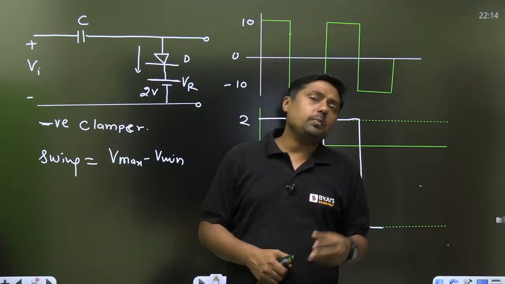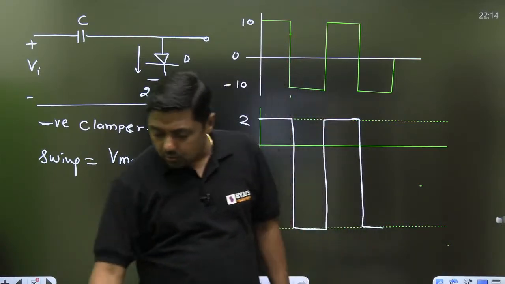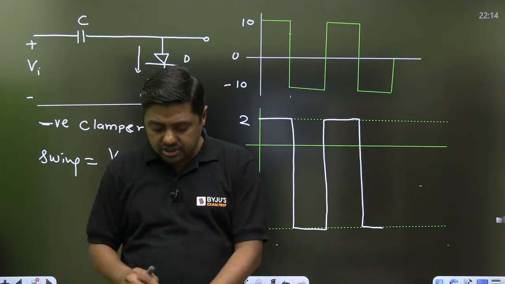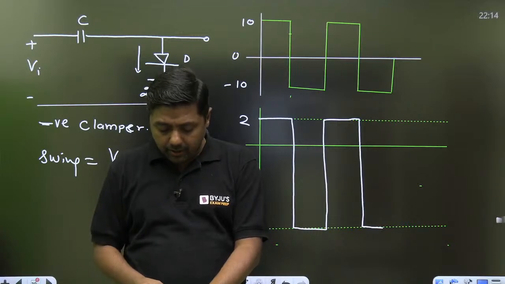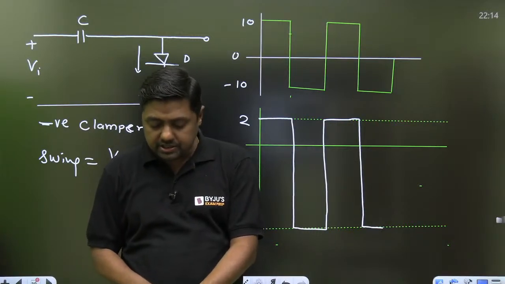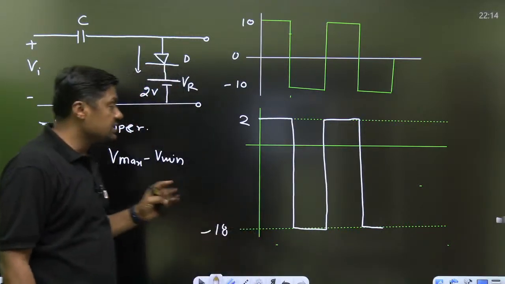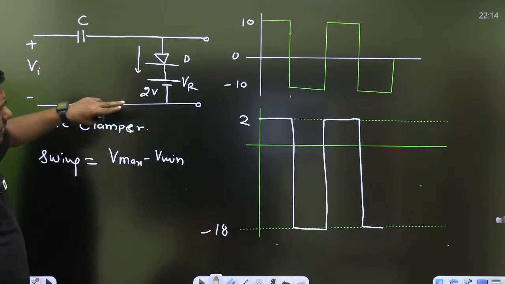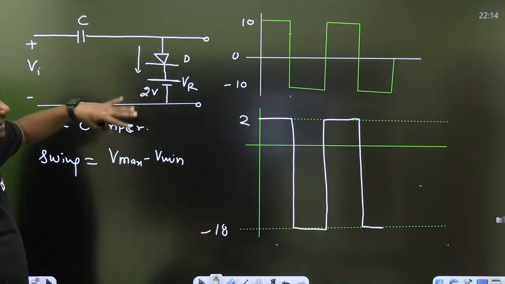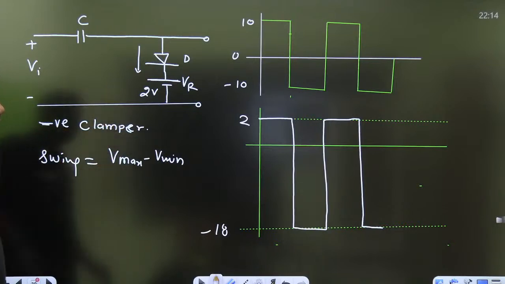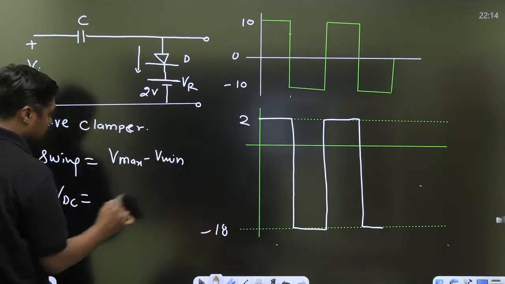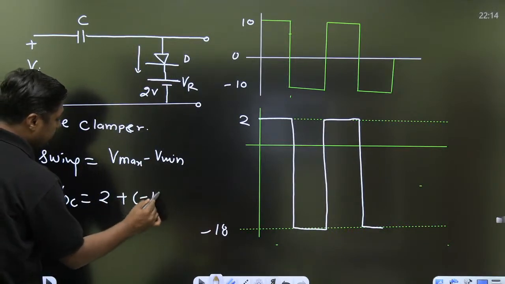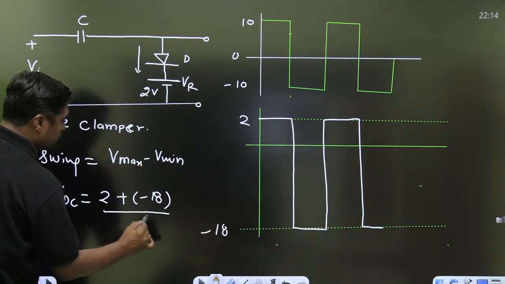Then what will be the average value? Everyone give me the answer. What is the average value of the output, or the DC value of the output? What is the DC inserted by the capacitor, by this circuit? DC insertion. So always remember, when we want to calculate the DC or average or common value, add these two: 2 plus minus 18 divided by 2.